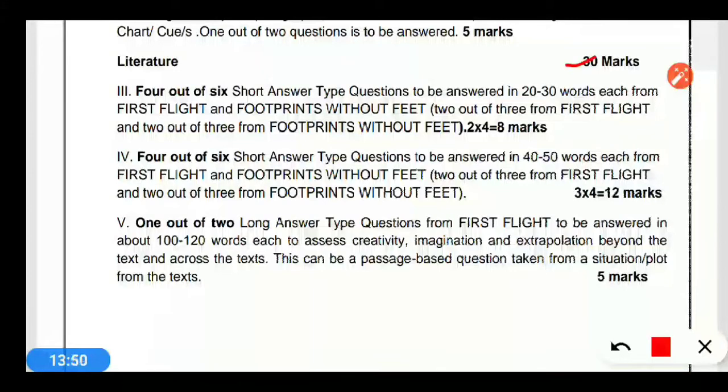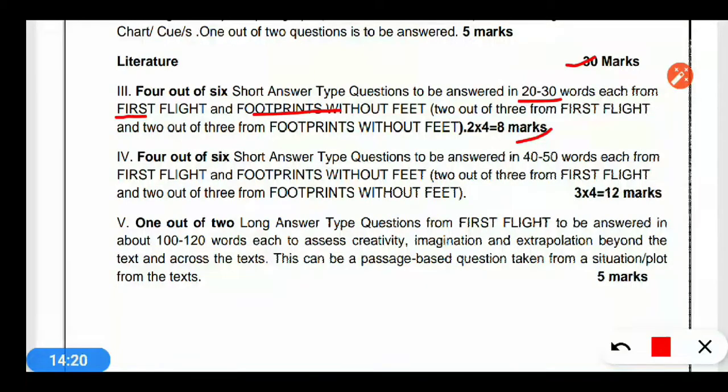Four out of six short answer type questions are to be answered in 20 to 30 words from Footprints Without Feet and First Flight. Actually 6 questions will be asked, 3 from First Flight and 3 from Footprints Without Feet, but you have to attempt any 4. It will be of 8 marks.